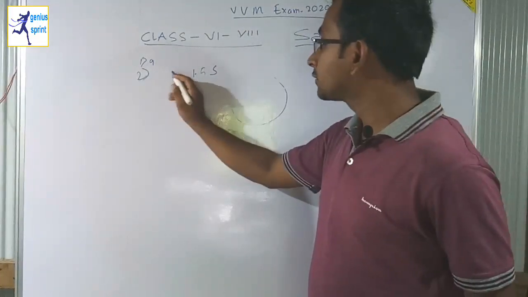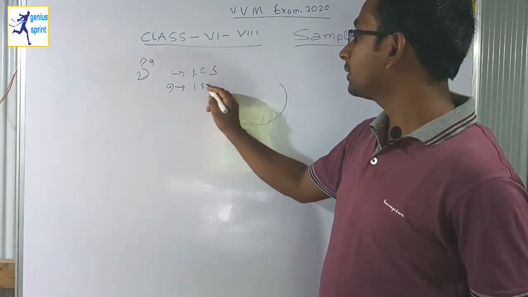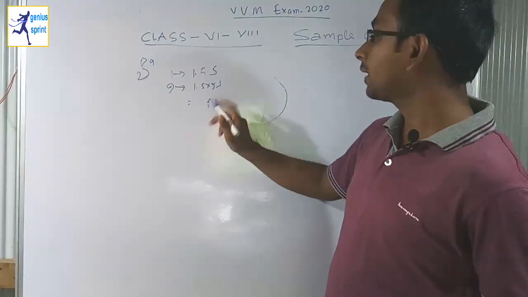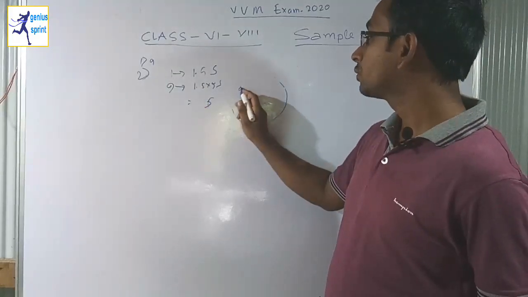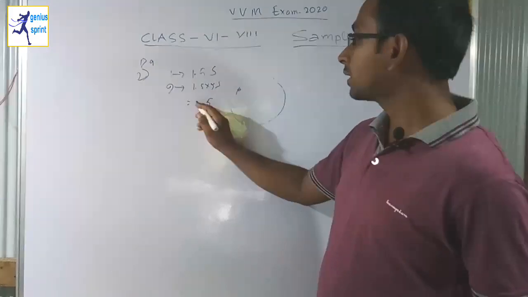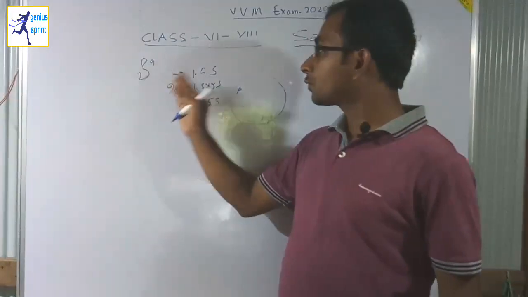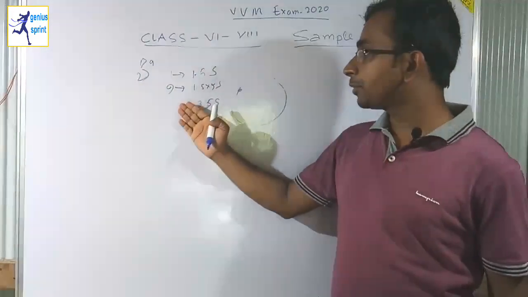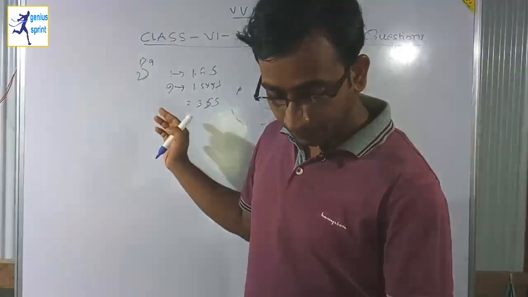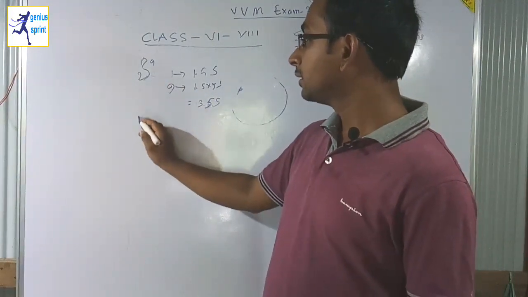For one it is 1.5 second, so for 9 it should be 1.5 into 9 seconds. 5 nines are 45, carry 4, and 9 ones are 9, and 4 becomes 13. So it is 13.5 second. If the time period for one oscillation is 1.5 second, then the time for 9 oscillations should be 13.5 second. That is option number C. So 2 is C. Now question number 3.